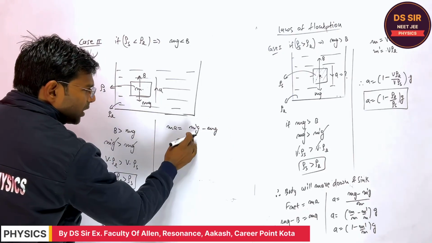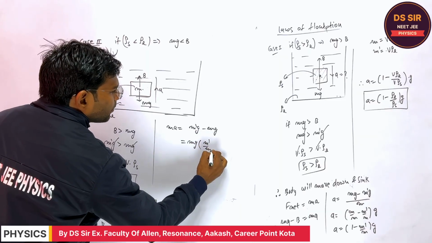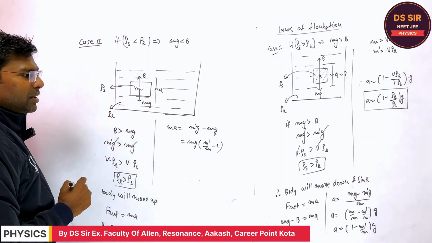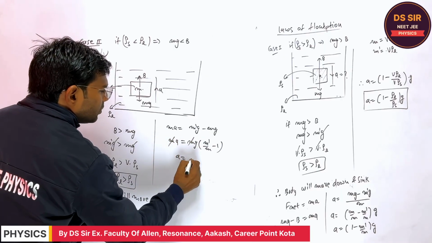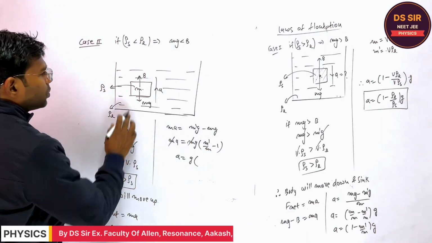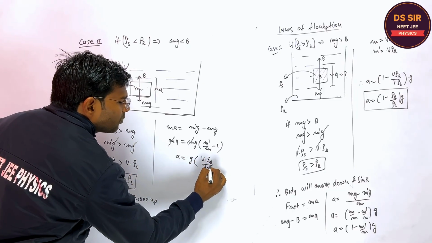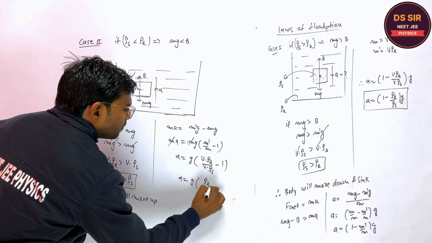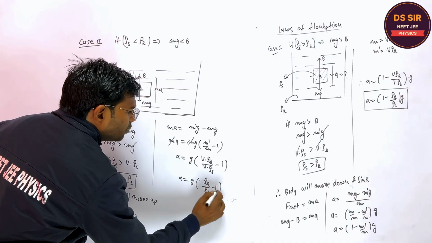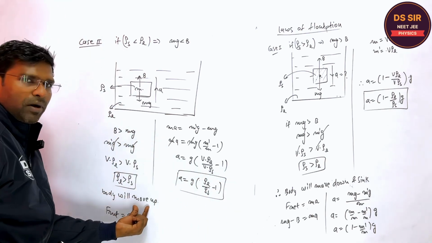The best way to write this is to take mg common. So you will get m dash upon m minus 1. Are you getting this thing or not? M will cancel out. Acceleration will be equal to m dash, and what is m dash? Volume into density of liquid over density of solid, minus 1. So the upward acceleration will be equal to this much. Is it clear or not? The body will move up.